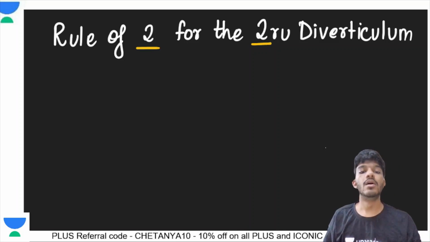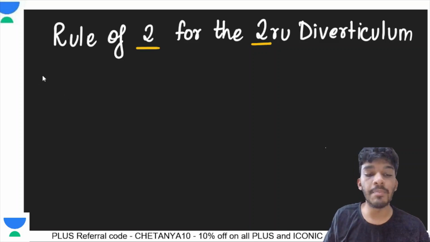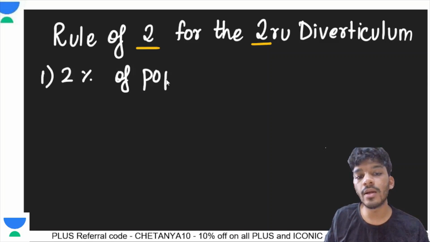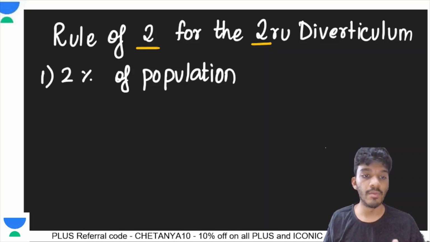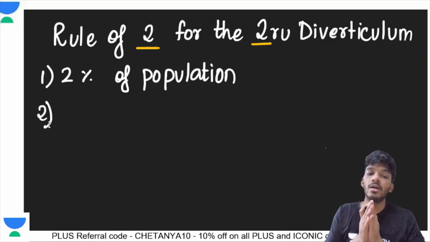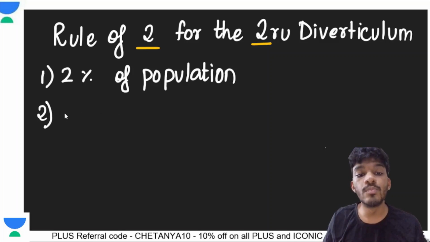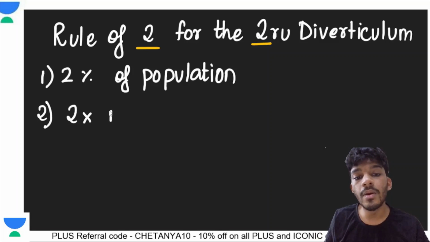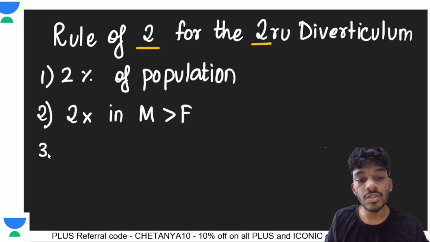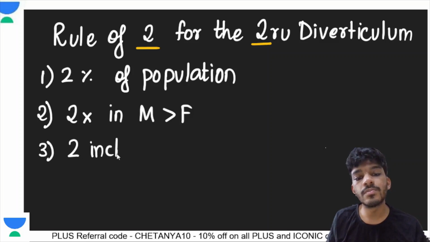Understood? So the first thing that is very obvious is the epidemiology. It occurs in 2% of the population. That's the prevalence of this particular abnormality. Second thing, you will ask, it occurs in 2% of people, but is it more common in males or females? It is twice as common in males as compared to females. Again, epidemiological. Third thing, what is the length of this diverticulum? The length of this diverticulum is 2 inches.